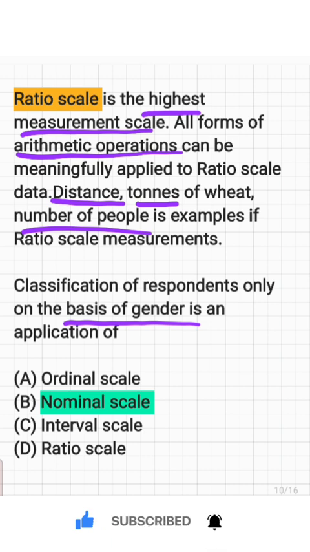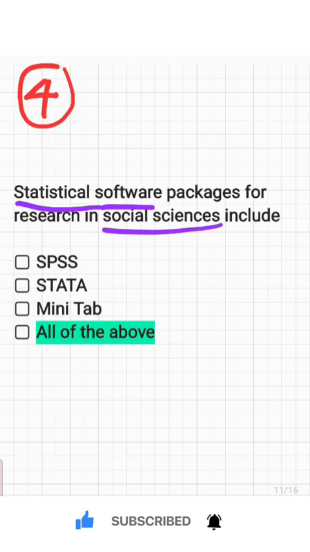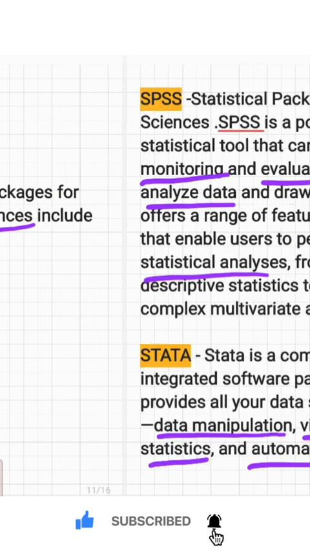The correct answer. And the next question is, statistical software packages for research in social science include SPSS, Stata, Minitab, and all of the above. And here the answer is all of the above. That means SPSS, Stata, Minitab, all of these can be used as statistical software packages for research in social sciences.